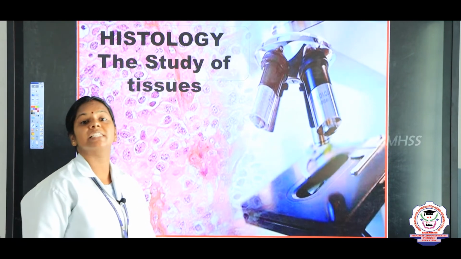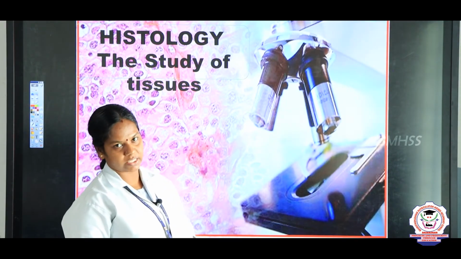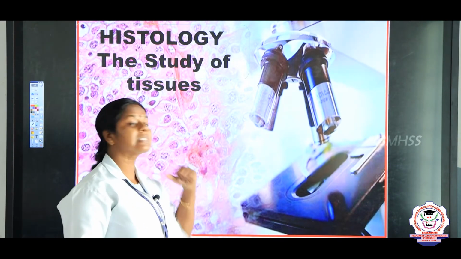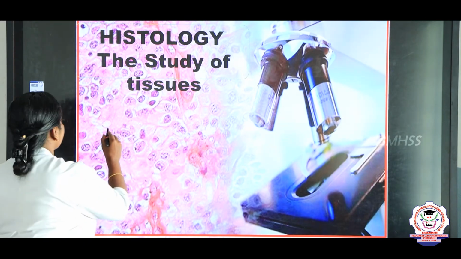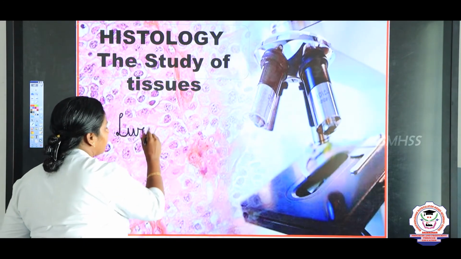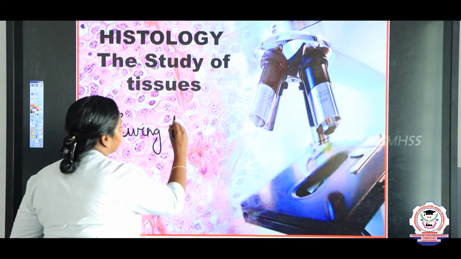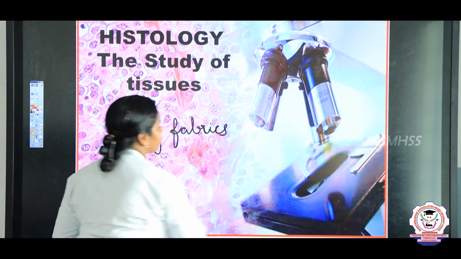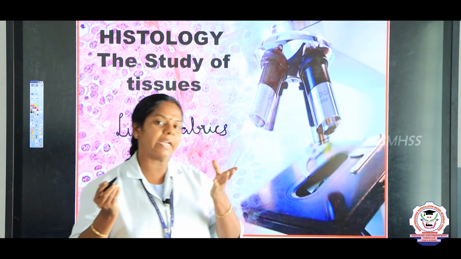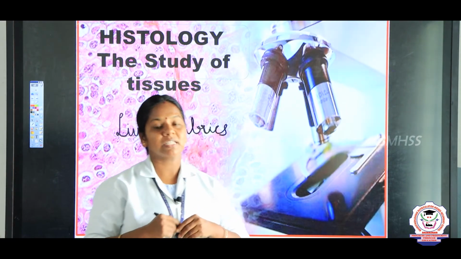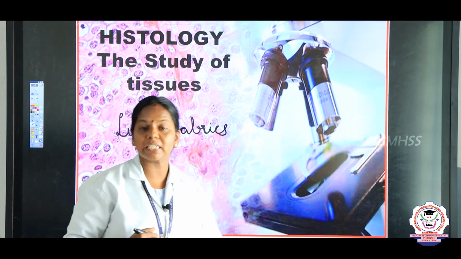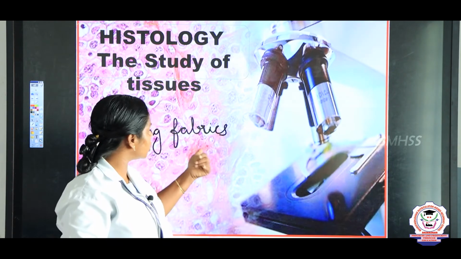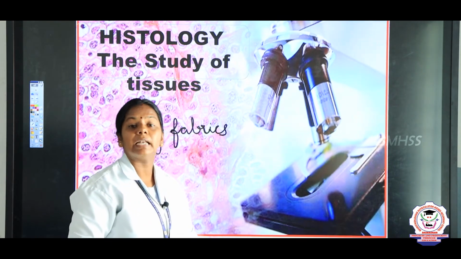What is histology? The study of tissues we call histology, right? The tissues can be studied by using microscopes, and there is a common name for tissues, children. We call them living fabrics. For example, if you take a cloth, it is made up of minute fibers. Like that, every organ in our body is made up of an organized structure called tissues. So, tissues generally we call living fabrics.